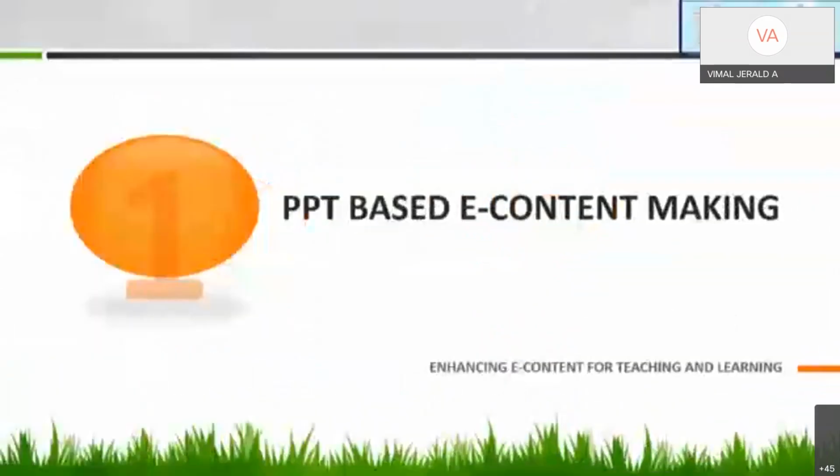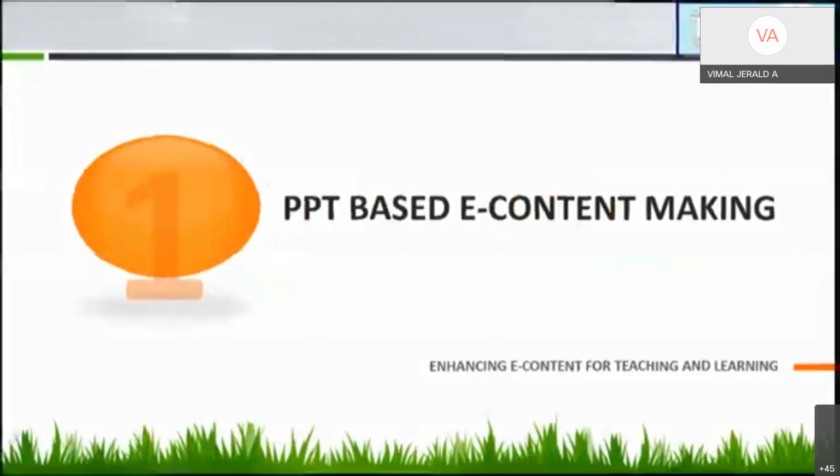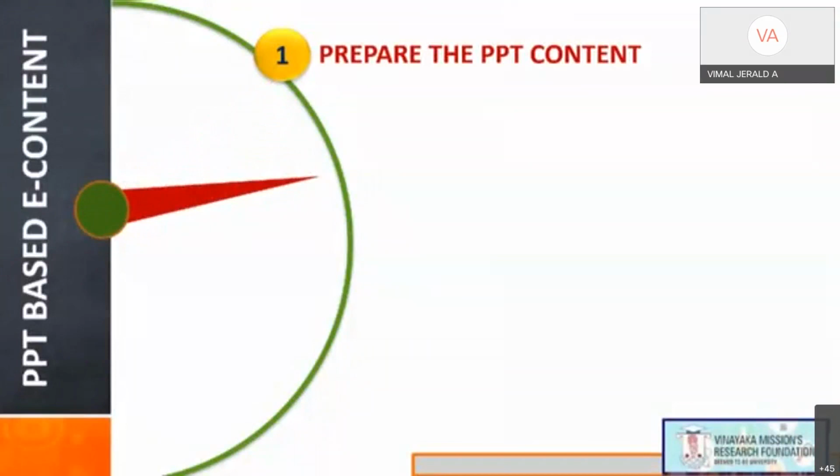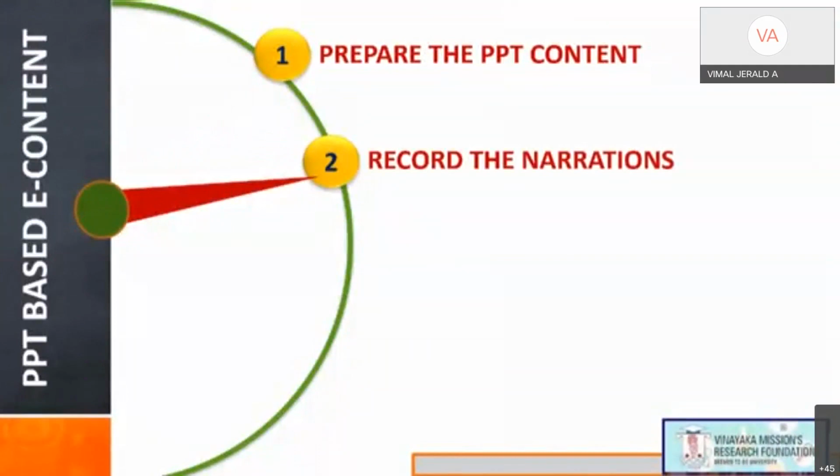Now, how should we make PPT-based content? Dear professors, please remember these are the steps. Prepare the content. Prepare the PPT following the steps that I've told you. Please be very short in your presentation, and the look and feel should be good. Record the narration, the voiceover; you talk over the content.